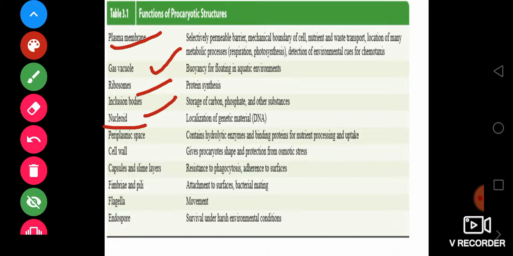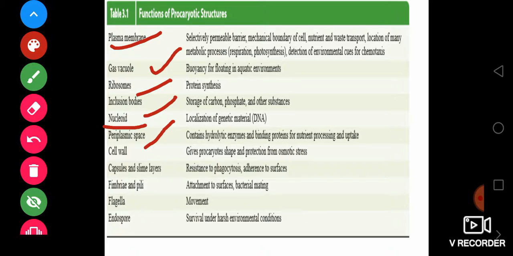Remember this thing. And you are also seeing here the periplasmic space. The periplasmic space actually contains lots of hydrolytic enzymes, which help in the breakdown in many chemical reactions. Hydrolytic enzymes break down many things, or they operate many processes in the bacteria. Of course, they also help with binding proteins for nutrient processing and uptake. Yes, that is also a function of the periplasmic space.